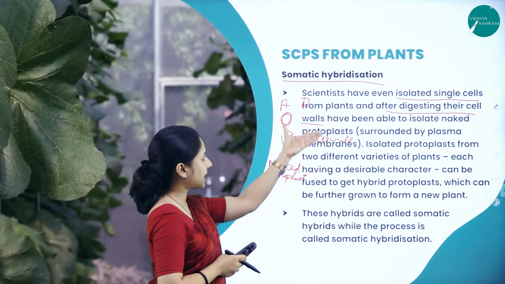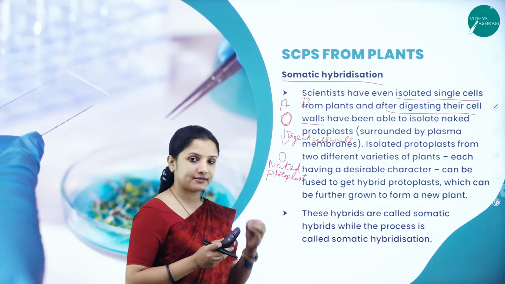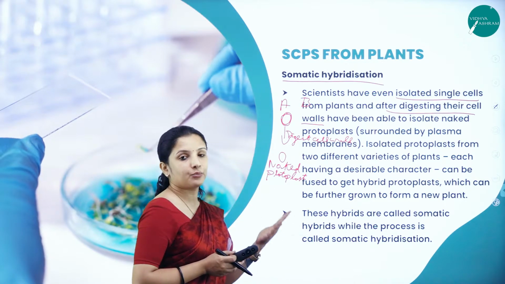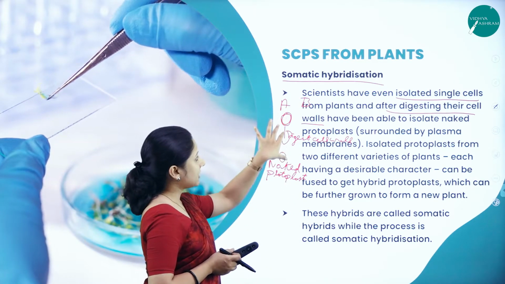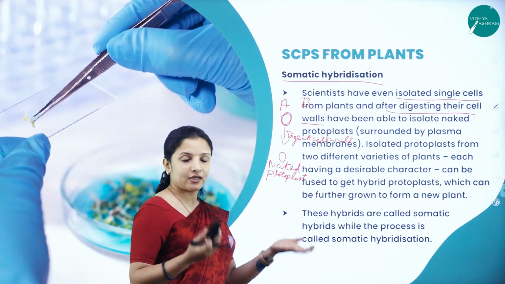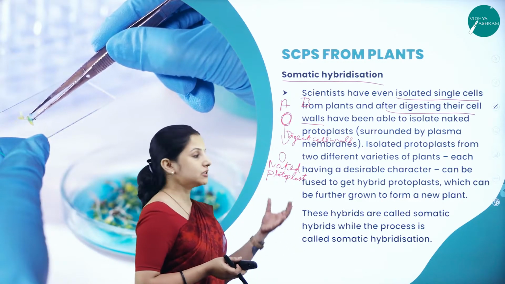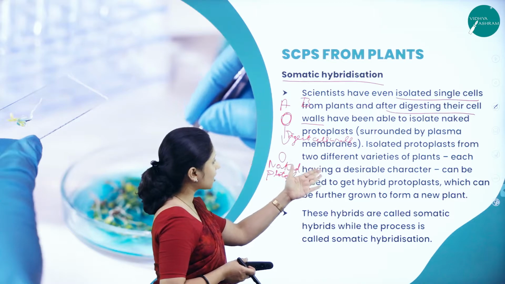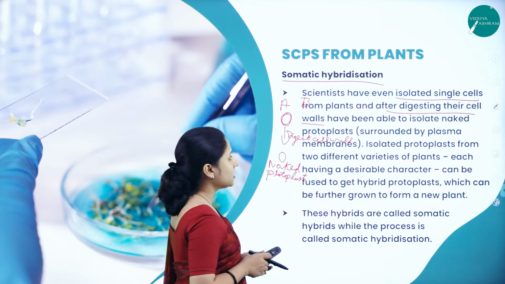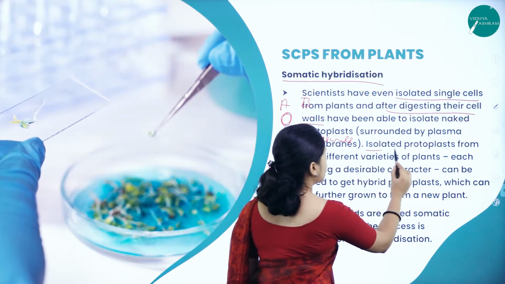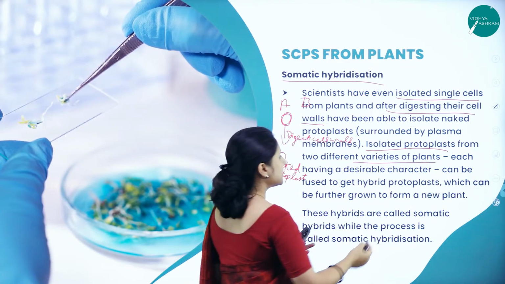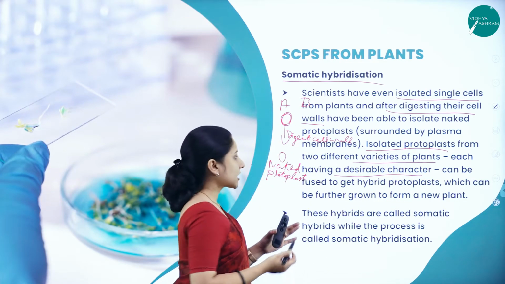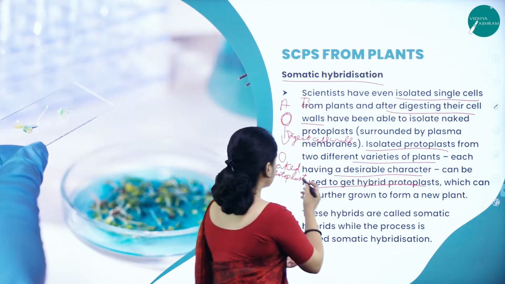From plant A and plant B, separately they will isolate a single cell, and they will subject that cell to a process wherein they agitate it for the degradation of the cell wall. When the cell walls of both cells have been degraded, they are called naked protoplasts because they don't have the cell wall. Now these two naked protoplasts of plant A and plant B, isolated from two different varieties of plants, each having desirable characters of our interest, will be hybridized.